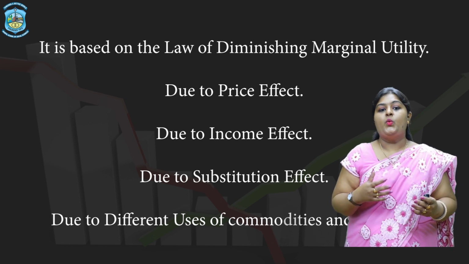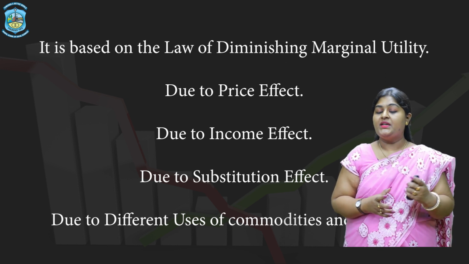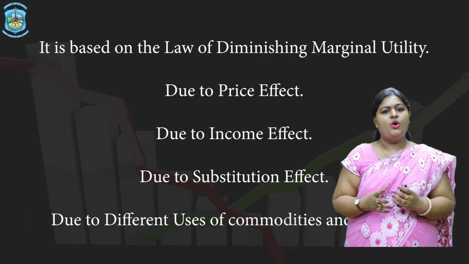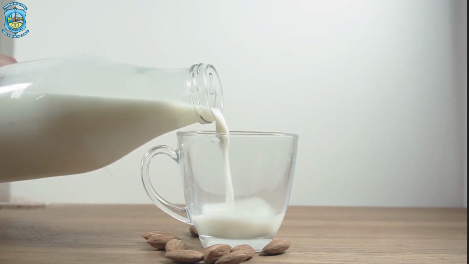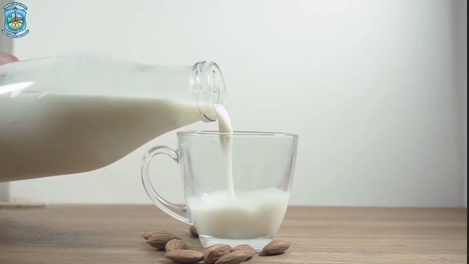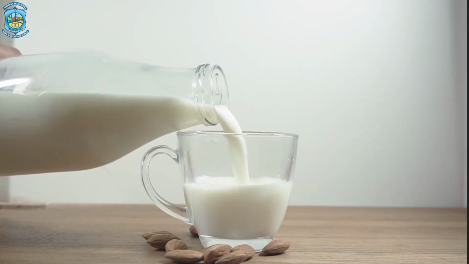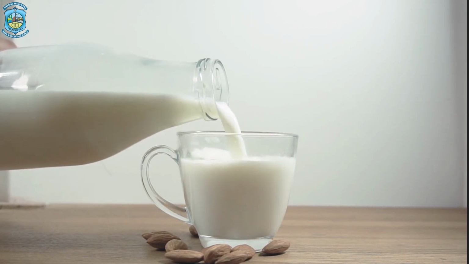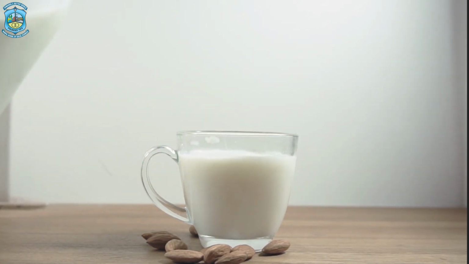On the contrary, when the price rises or if there is a rise in the price of the commodity, the real income of the consumer will fall. This is called the income effect. For example, with the fall in the price of milk, he will buy more of it, but along with it, he will also be demanding other commodities as his real income has increased. But if the price of milk increases, he will surely reduce the consumption of milk. This leads to a downward sloping demand curve.